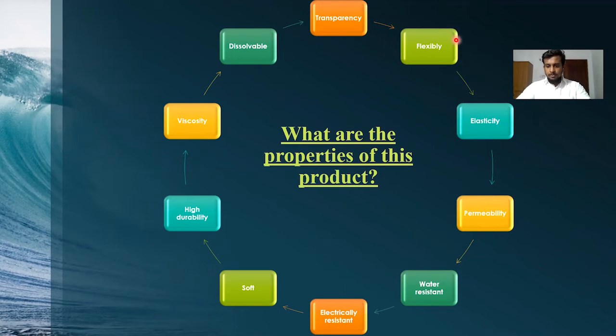There are some properties of plastic bottles. Some of them are transparency, flexibility, elasticity, permeability, water resistance, electrical resistance, softness, high durability, viscosity, dissolvability, etc. We can draw a conclusion from outside observation about what is inside. That ability is very useful. It's called transparency. The potential to shrink and recover is called flexibility.